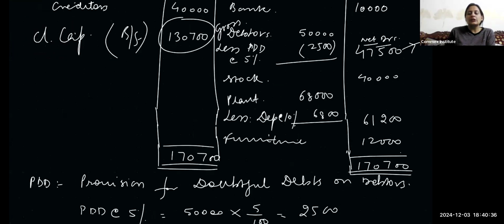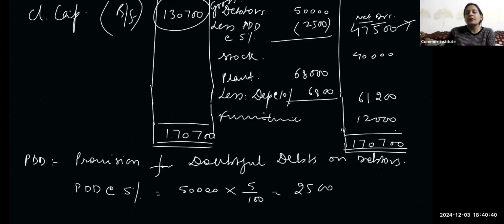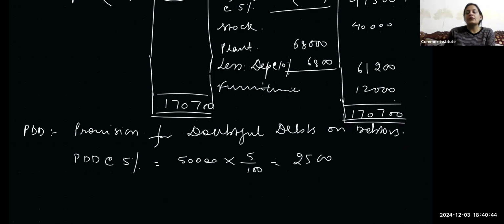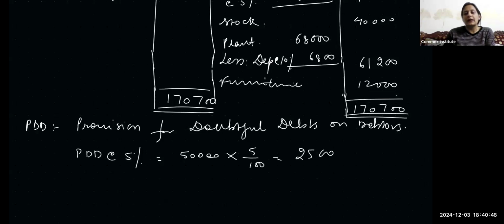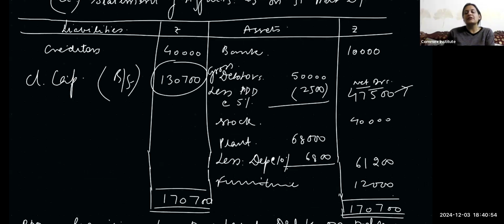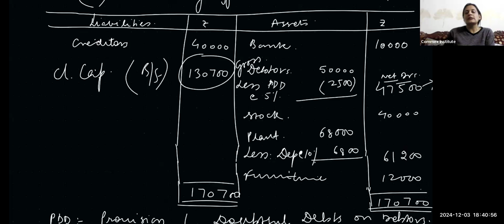Similarly, plant to be depreciated by 10% in the adjustment. So we put the plant value in the inner column, and then depreciation deduct karke, we put the net depreciated value in the outer column in the statement of affairs, which is just like a balance sheet. The remaining assets and liabilities, we put as they are, and then we got closing capital as the balancing figure, 1,30,700.